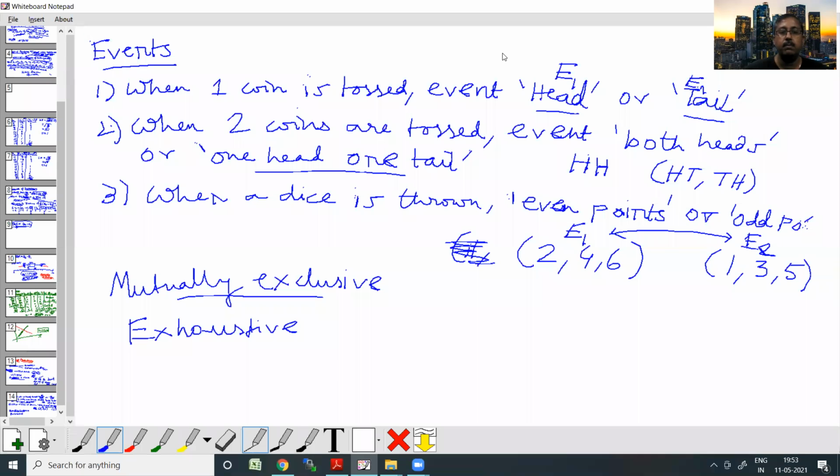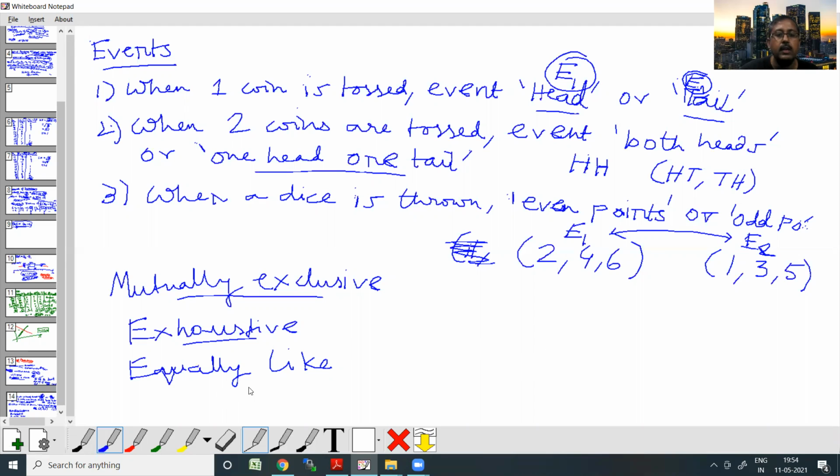The third very important term, in line with this, is equally likely. What do we mean by equally likely? Say again, when I talk about tossing a coin, with E1 as head and E2 as tail. When the coin is perfectly unbiased, the outcomes head and tail have absolutely the same chance of occurrence. So these two events, E1 and E2, are called equally likely events.